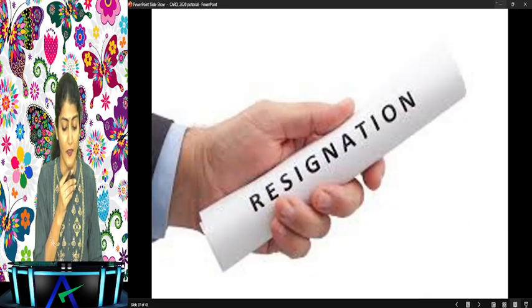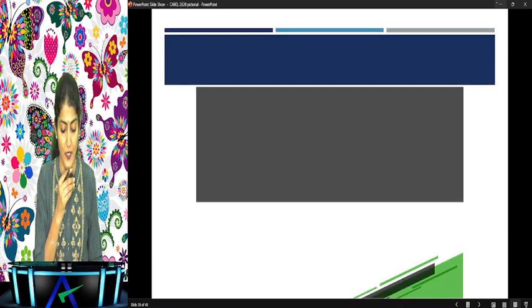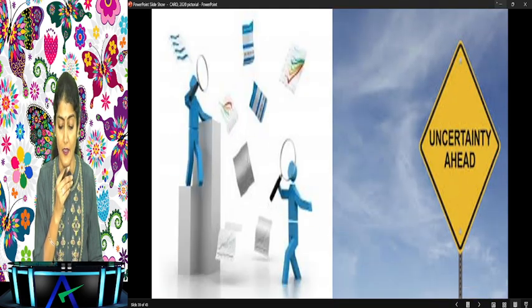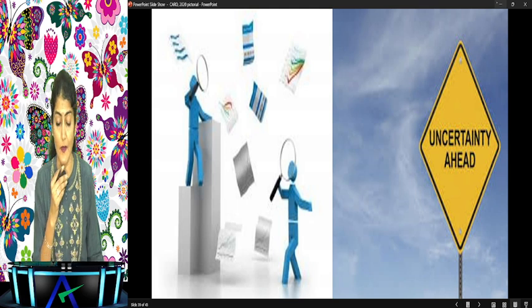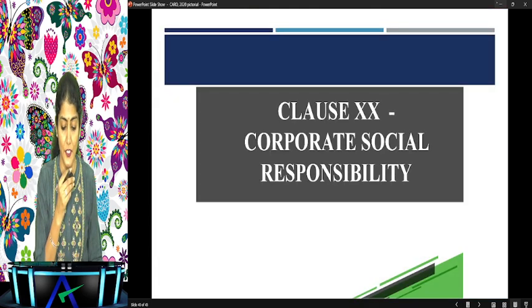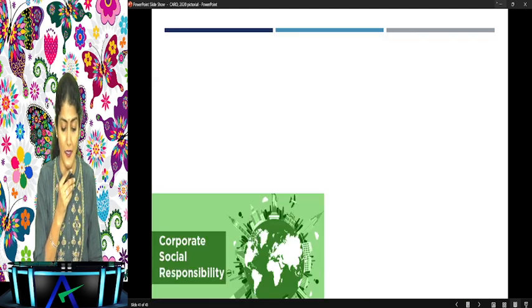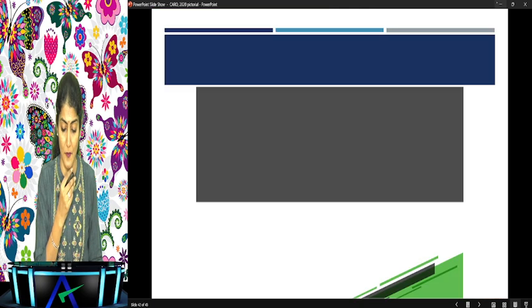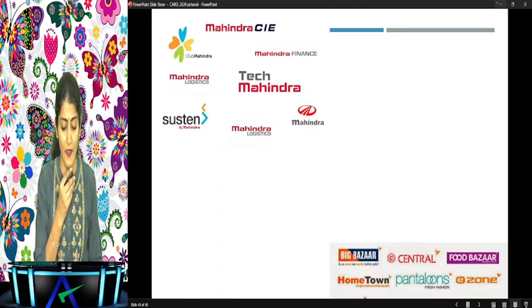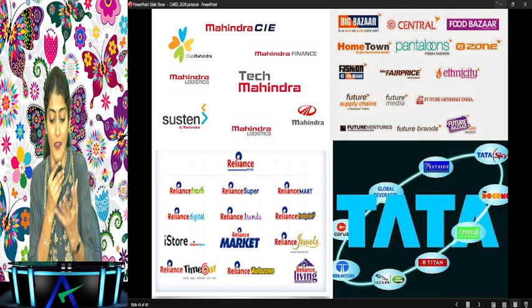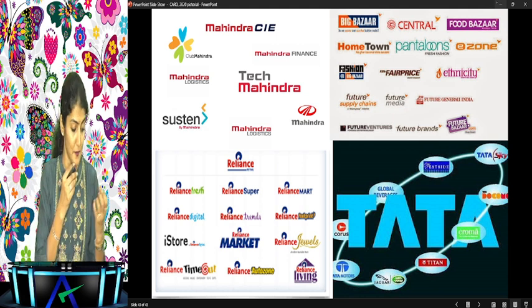18 is regarding the resignation of the statutory auditors, right? Then 19 is regarding the material uncertainty regarding the ability to meet the liabilities. So it says uncertainty ahead, right? 20 is regarding the CSR, that is the corporate social responsibility, and 21 is regarding the consolidated financial statements, right?